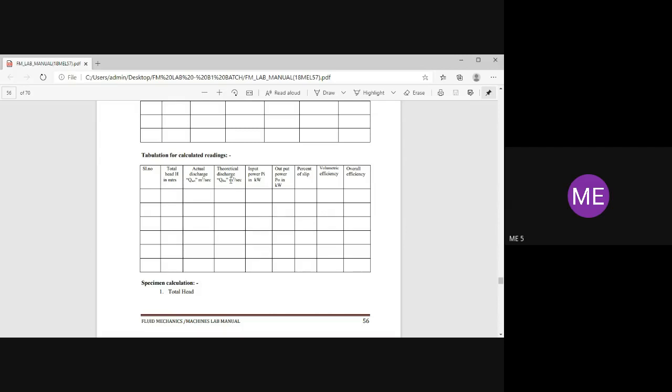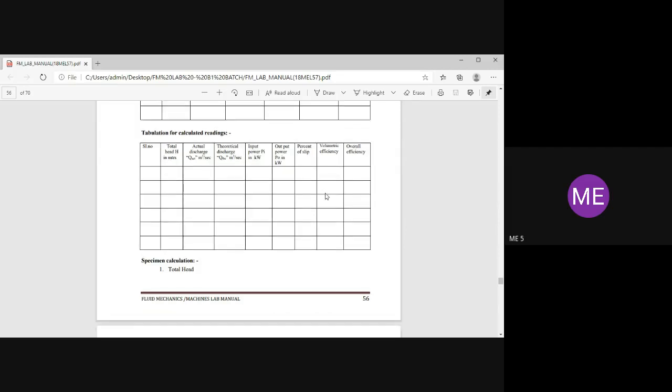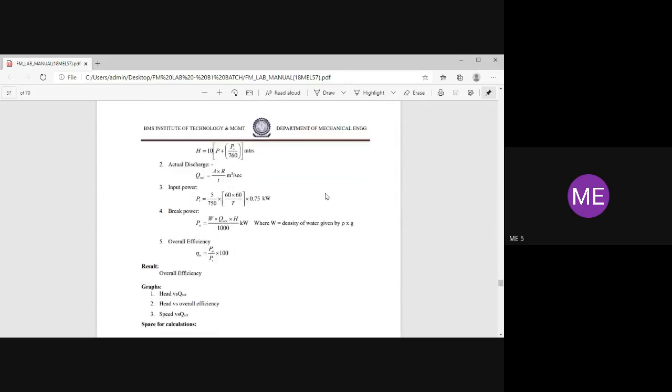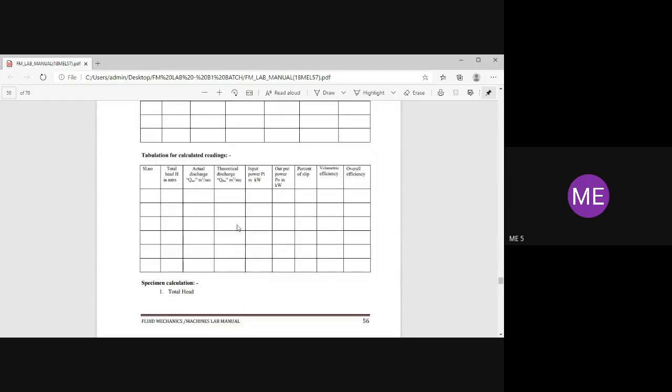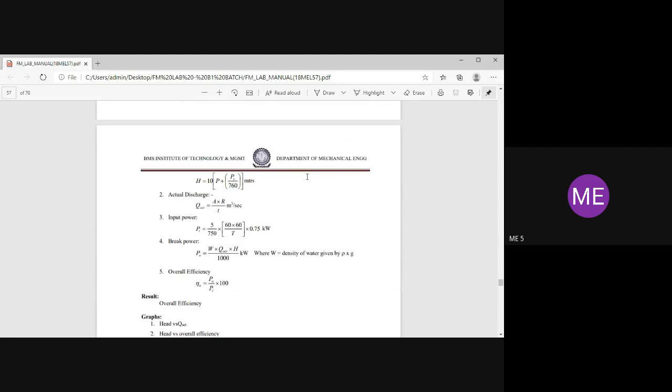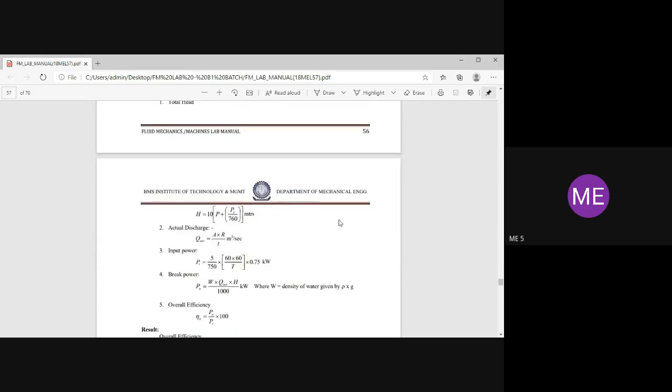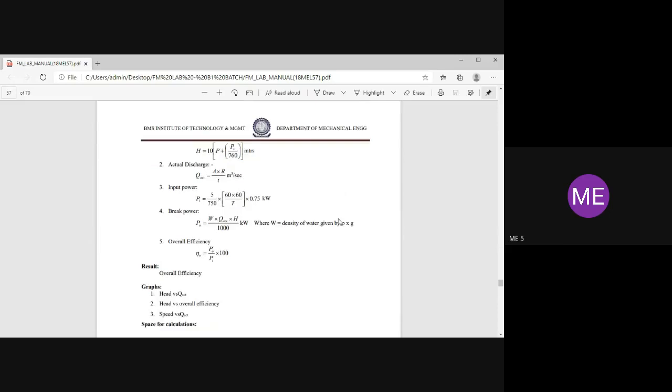Please remove these 3 columns, not required, because overall efficiency is given by brake power divided by input power. Brake power is this formula, and input power is this one. Theoretical discharge is not required because we don't have a formula for theoretical discharge in the case of a centrifugal pump. The volumetric efficiency also is not required. Percentage of slip also is not required. Just write these 5 formulas, and you have to find out the overall efficiency of the centrifugal pump.